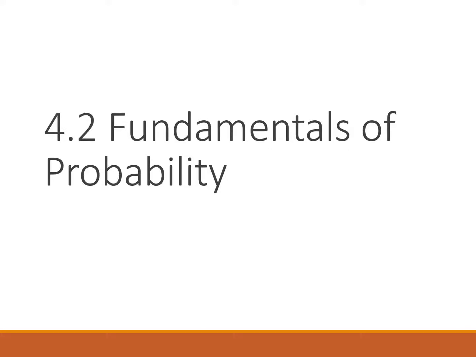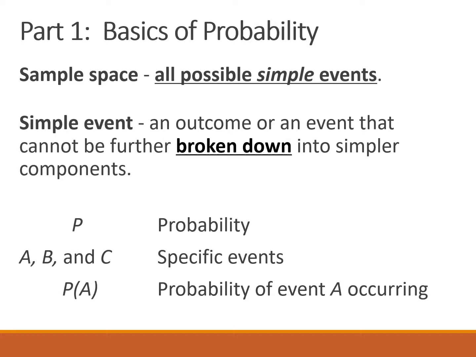Chapter 4 covers probability, with the first section focusing on the building blocks that we'll be using throughout the chapter. Just a reminder, the first section, 4.1, is a 1 or 2 paragraph summary of what we'll be covering in the chapter, and the first actual section is this one, 4.2. To start, let's go over some terminology.